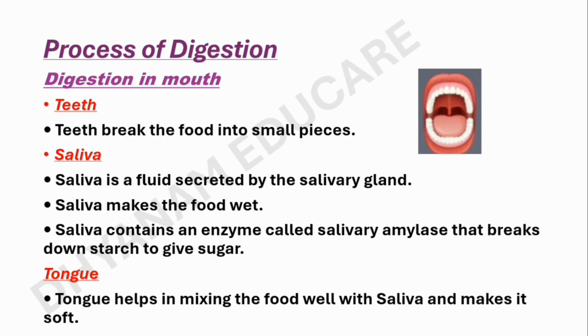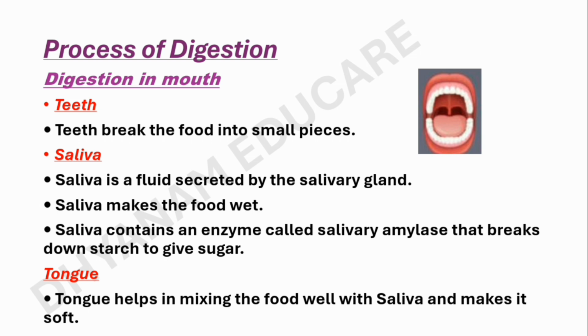What do the teeth do? Teeth break the food into small pieces. What is the role of saliva in digestion? What is saliva? Saliva is a fluid secreted by the salivary glands. Saliva makes the food wet. Saliva contains an enzyme called salivary amylase that breaks down starch, which is a complex molecule, to give simple sugar. That is, it digests carbohydrates in the presence of salivary amylase to give sugar.